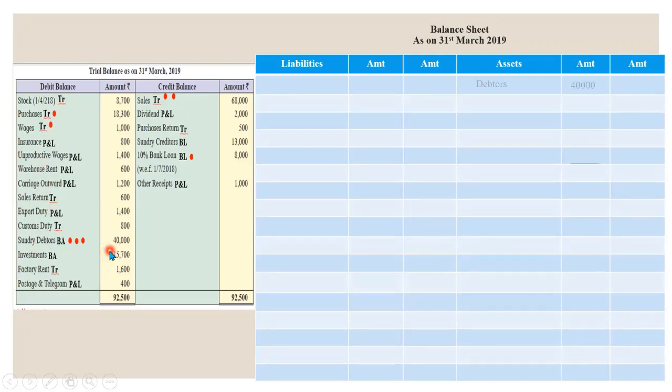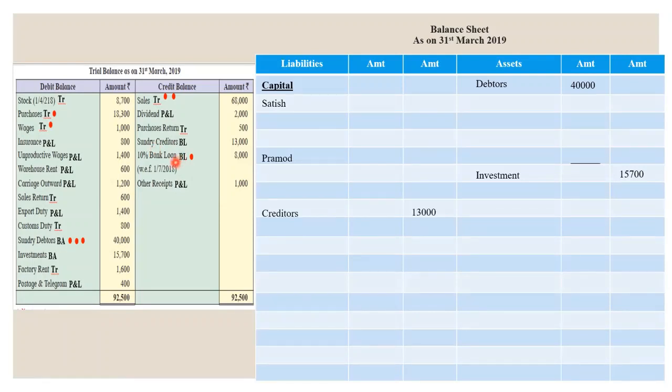We will record sundry debtors and leave 4 lines for this because there are 3 adjustments. We generally will leave one extra line for totaling in between. Then next we have investments. It will be written in asset side again. And moving to the credit side, we have creditors. So we will leave space for capital and write creditors.